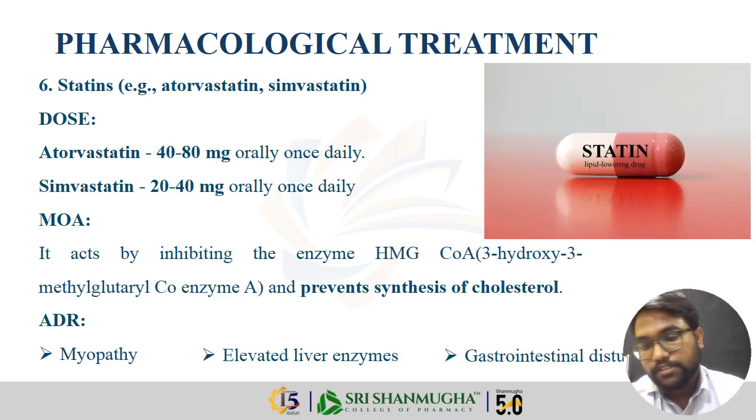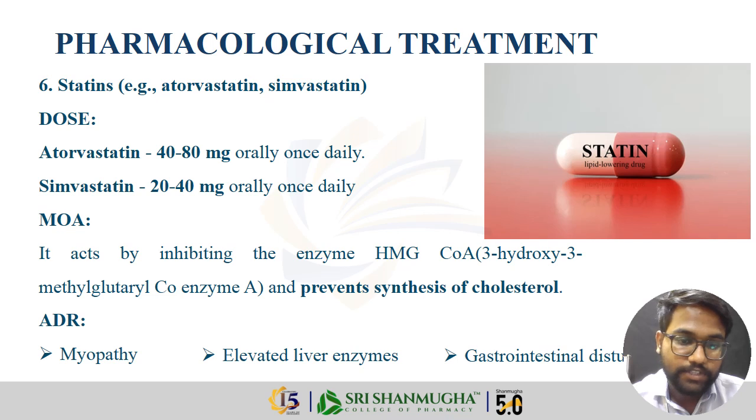Then statins. Statins are also a main drug for myocardial infarction. The drugs are atorvastatin, simvastatin, rosuvastatin, etc. The dose of atorvastatin is 40 to 80 mg orally once daily, and simvastatin is 20 to 40 mg orally once daily. It should be taken in the evening, because the synthesis of cholesterol occurs mostly during the evening time.